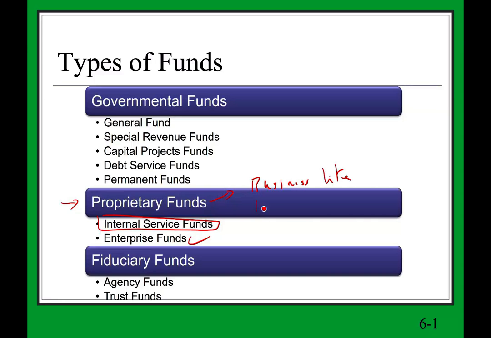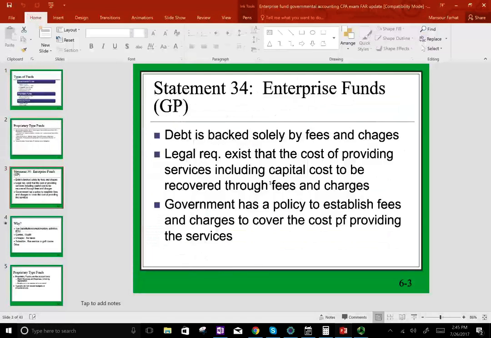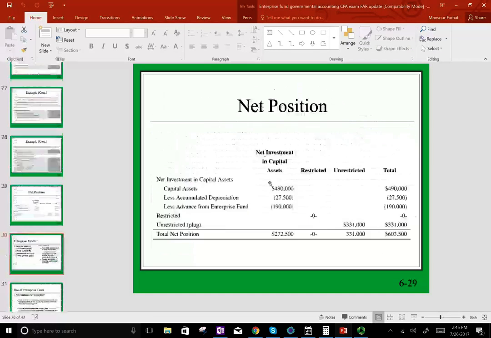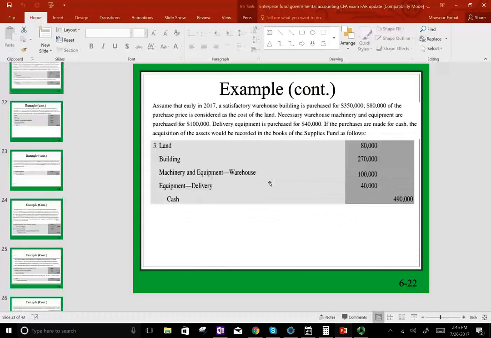If they're business-like, the first thing we're going to talk about is that they use accrual accounting. And hopefully you know what this is, in contrast to the Governmental Fund, where they used modified accrual. And if you don't know what modified accrual is, go back and view the modified accrual session. So let's go ahead and get started to explain what the Internal Service Fund is and how it works. And we will work an example to show you how the Internal Service Funds work.